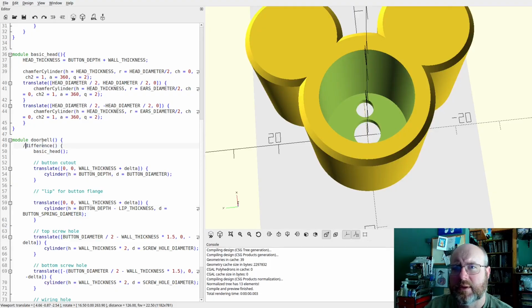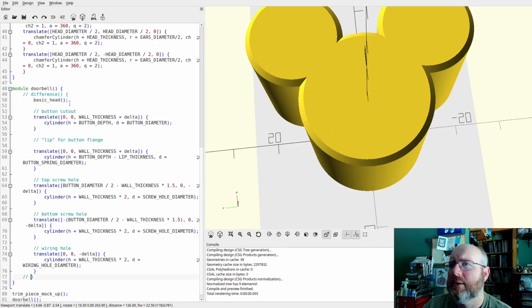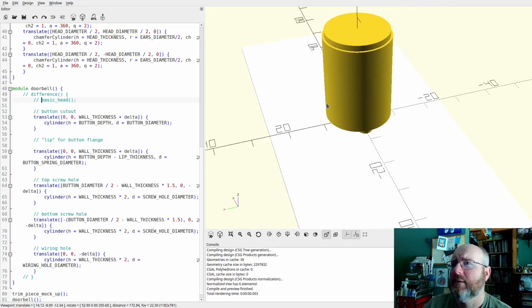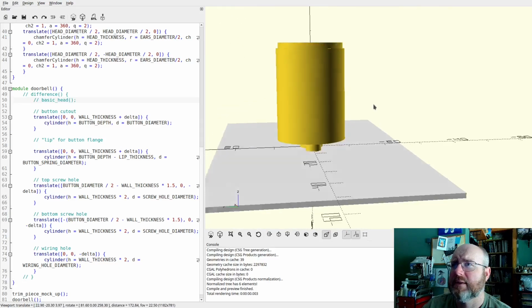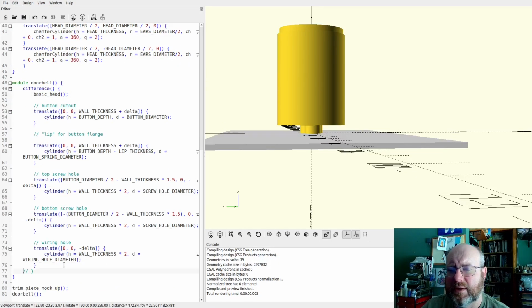Let's take this out as a difference and call this a union, and that will help show where I went wrong. So now it's just filling everything in. Now, of course, I can't do the basic head. Yeah, that's what our punch out should look like. What I've done here is I've taken out the difference. So this is now back to being a difference.